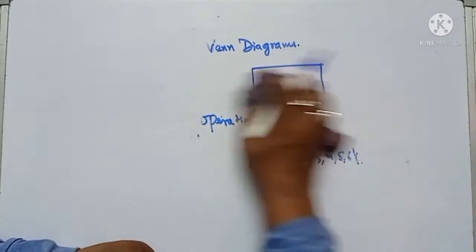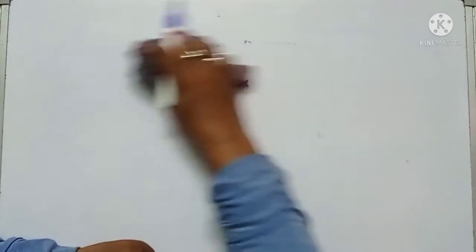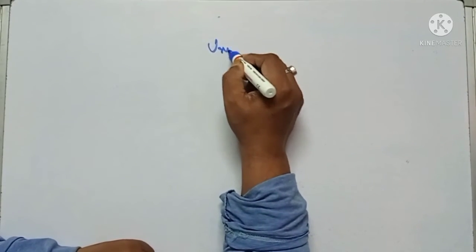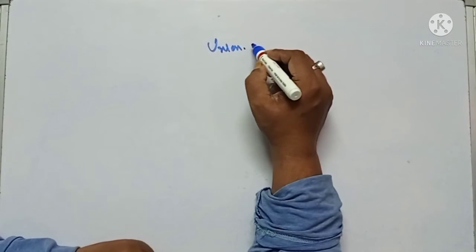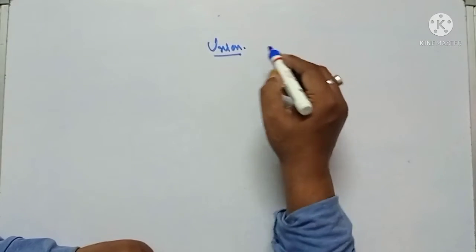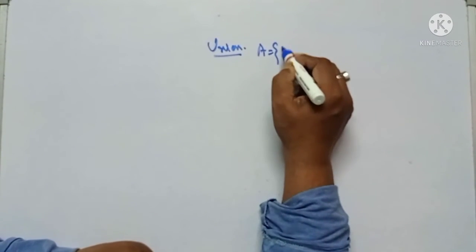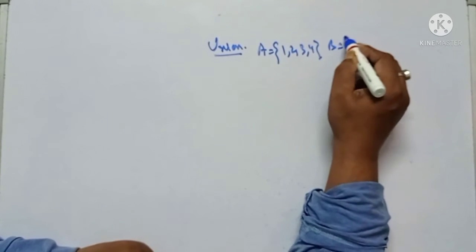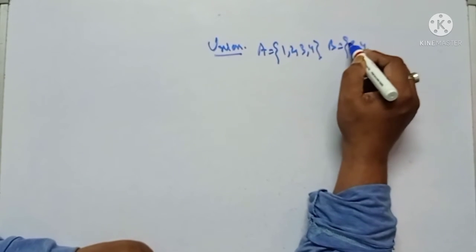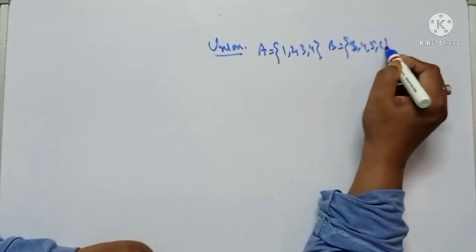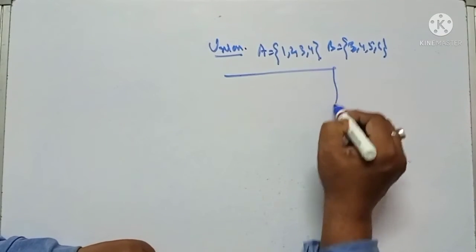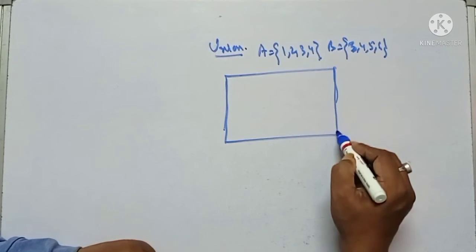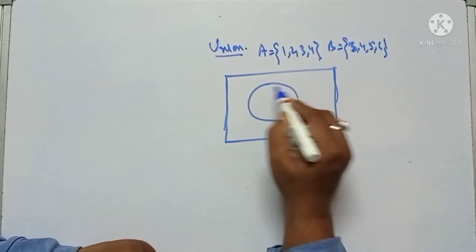So this union I can represent in a Venn diagram. If A is the set 1, 2, 3, 4 and B is another set 3, 4, 5, 6, here you see two elements are common in set A and set B, so there will be an intersection.